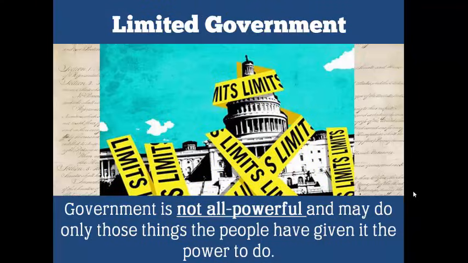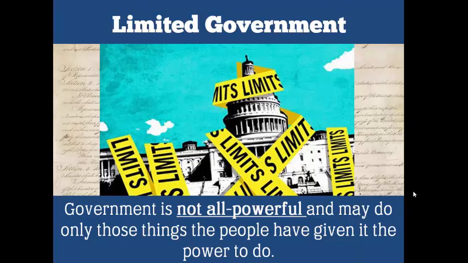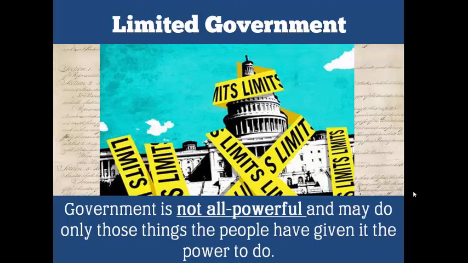Now, what all these principles have in common falls under our last one, which is limited government. This is the idea that the government is not all powerful and may only do those things that the people have given it the power to do. We put a lot of faith in our elected officials. We give them the power to use large sums of money paid by us in the form of taxes. We let them control a military made up of our own citizens. We allow them to make decisions that are going to impact all of our lives.